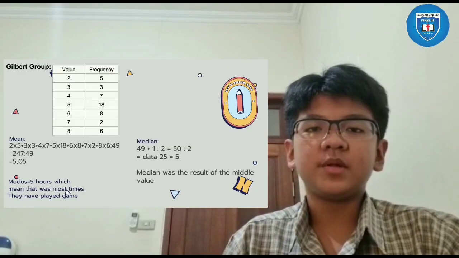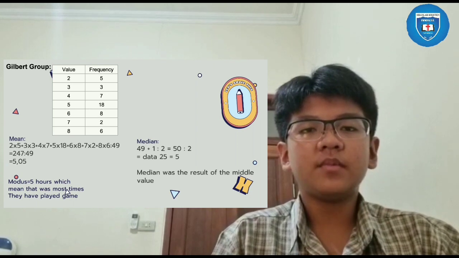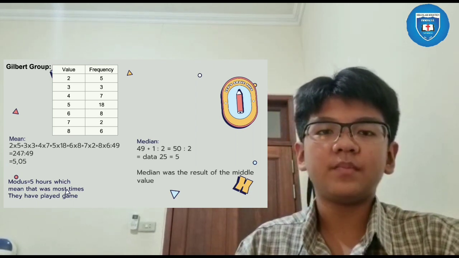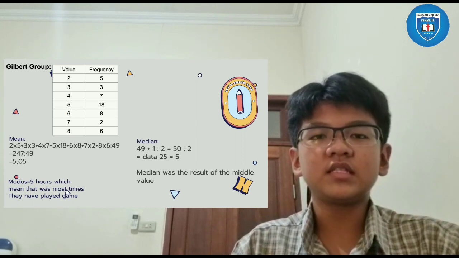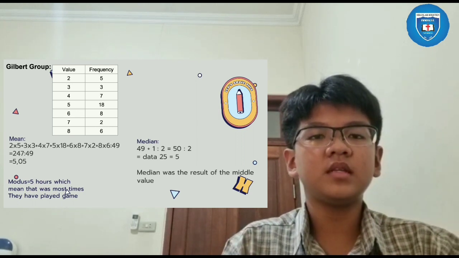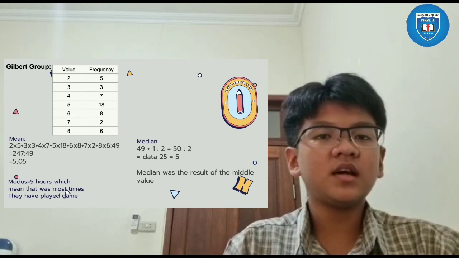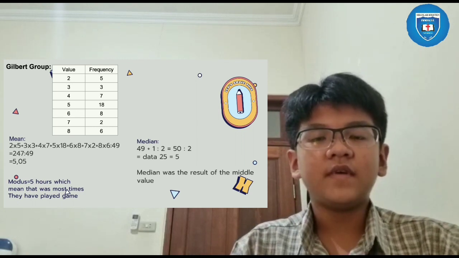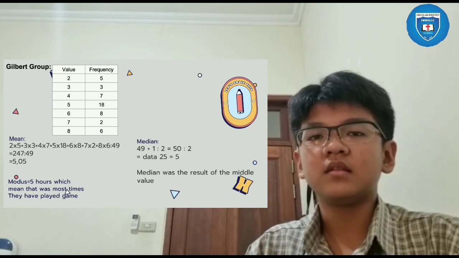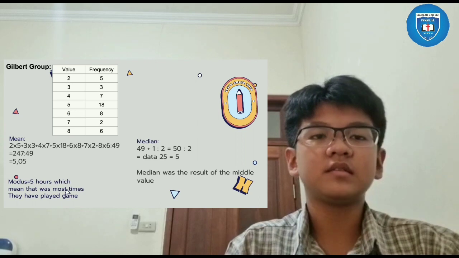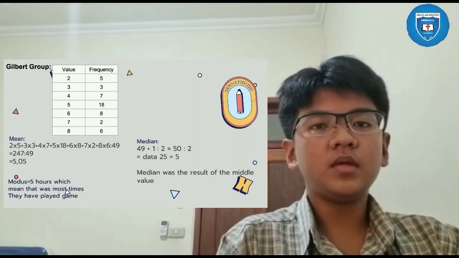Now I will explain about my group. In this table, we have the value and the frequency. Value is how much time we played games, and frequency is how many people played games in that time. For example, the value is 2 hours, 3 hours, and the frequency is 5 people played for 2 hours and 3 people played for 3 hours.